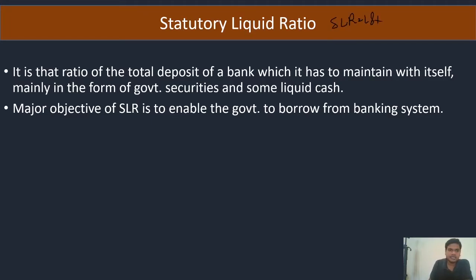It is the ratio of the total deposit of a bank which it has to maintain with itself, mainly in the form of government securities and some liquid cash, and there may be gold also. So what was CRR? CRR has to be kept with RBI in cash form only, and SLR a bank has to keep with itself in the form of government securities, some liquid cash or gold.